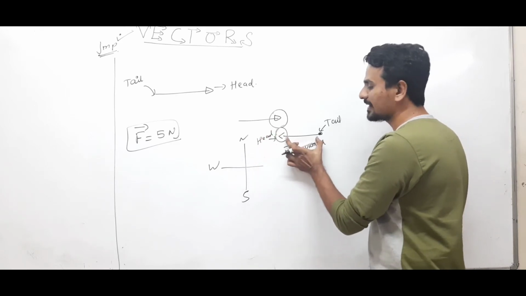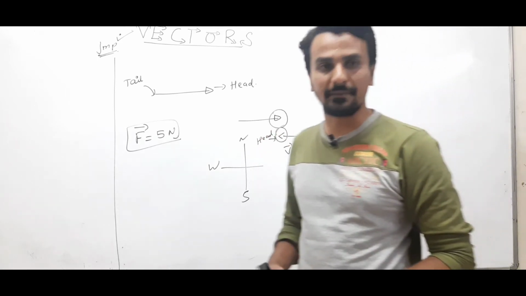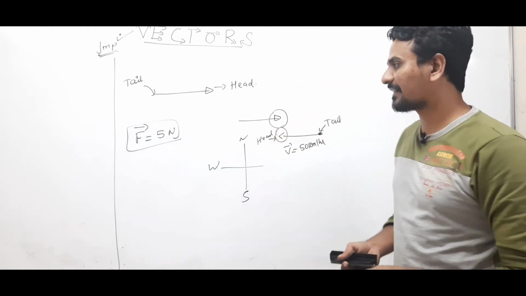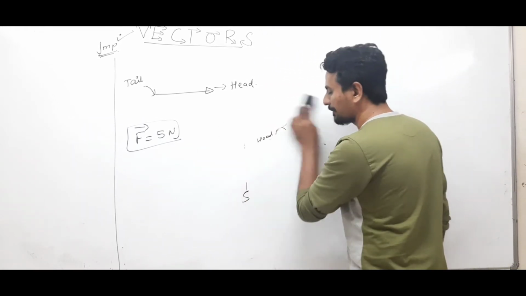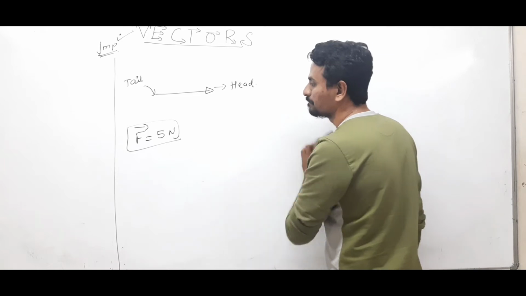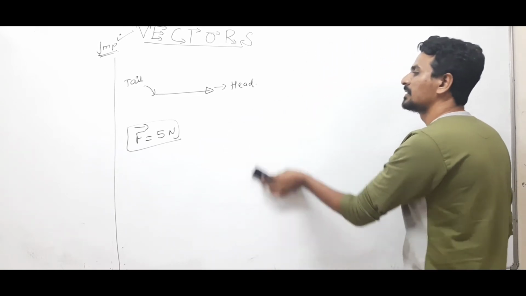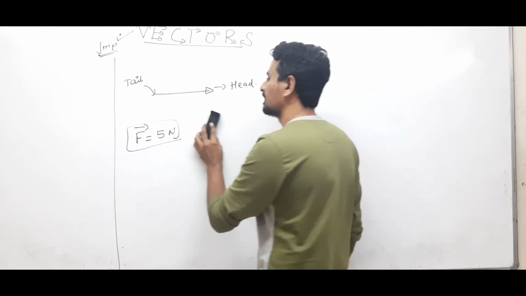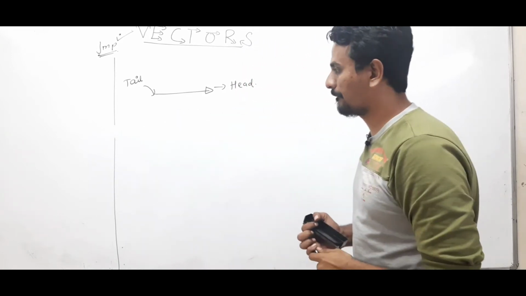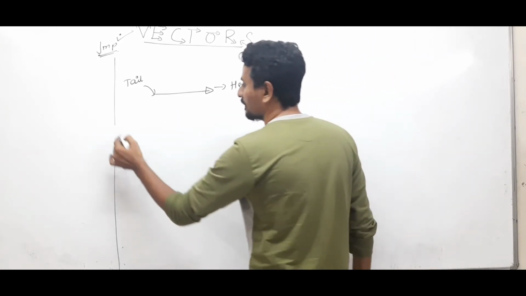Yes, the length of the vector represents the magnitude of the vector. Let's take this example.